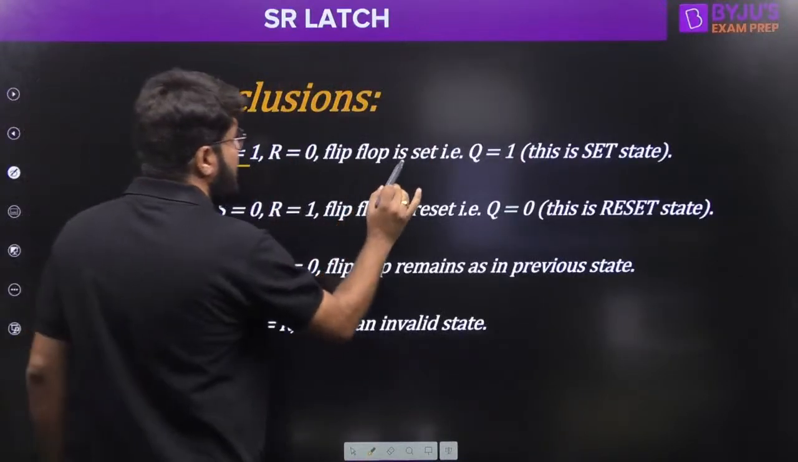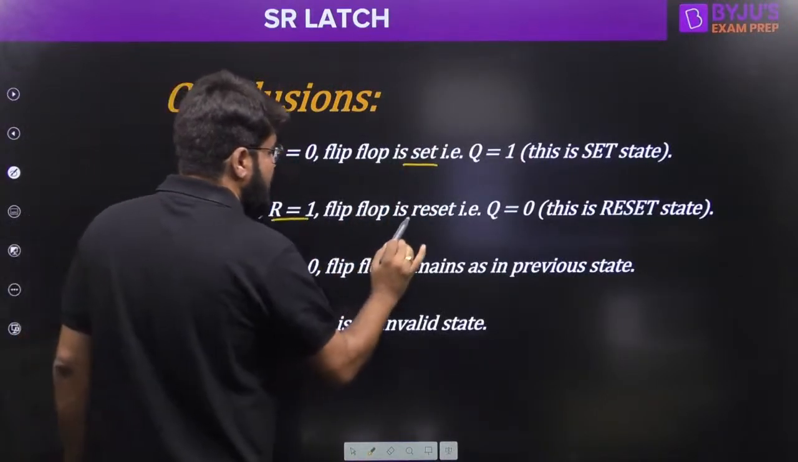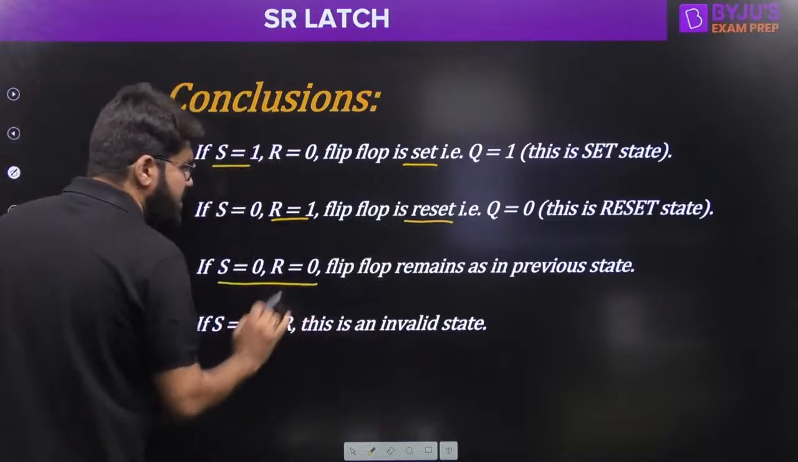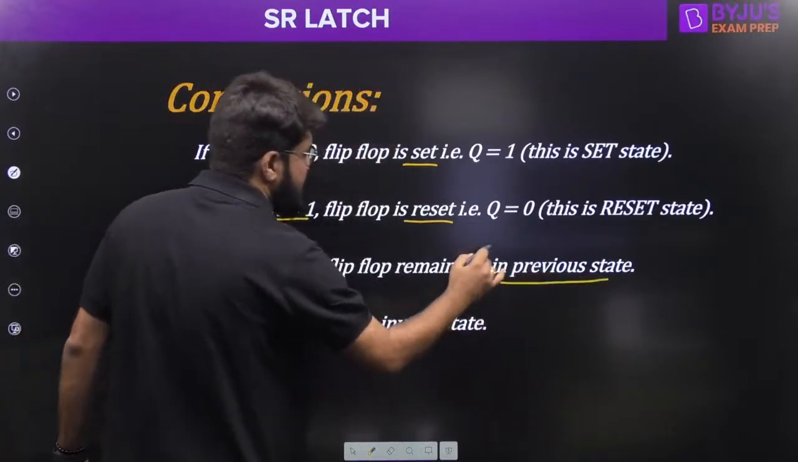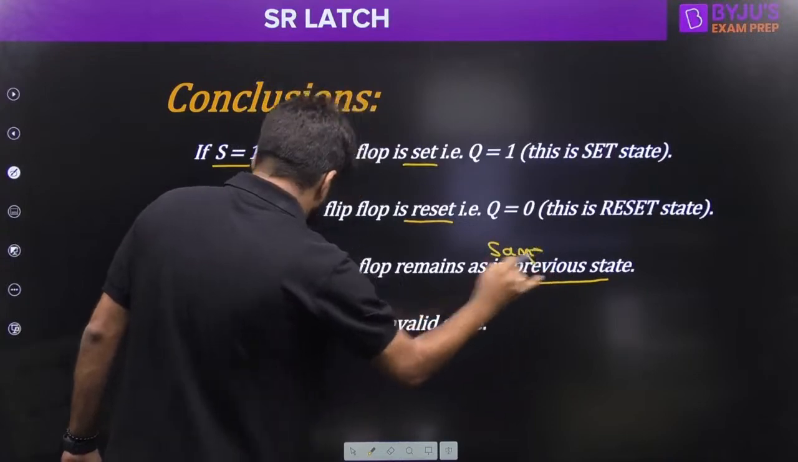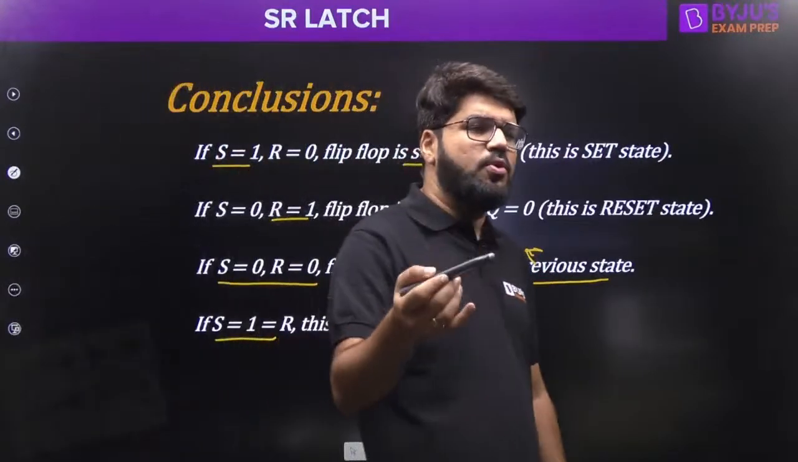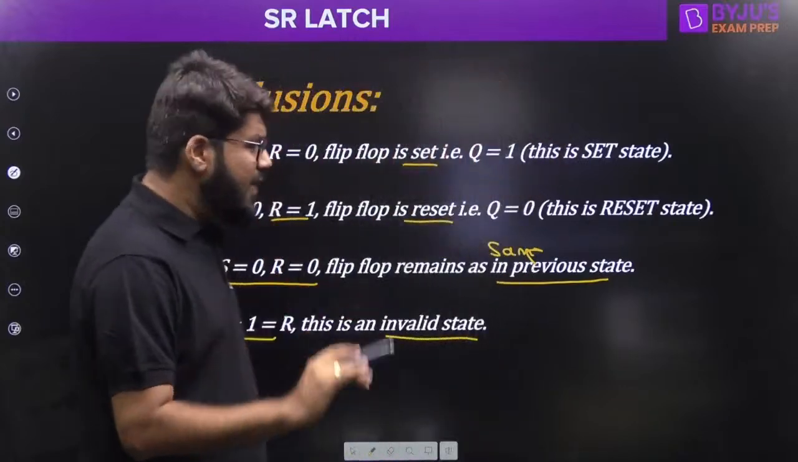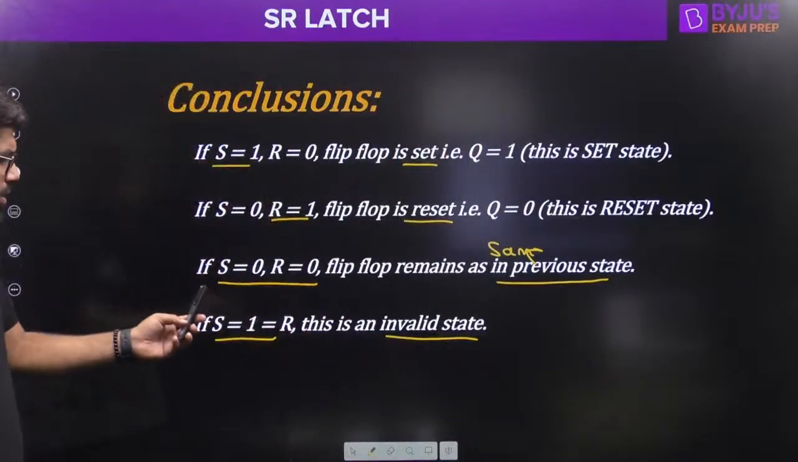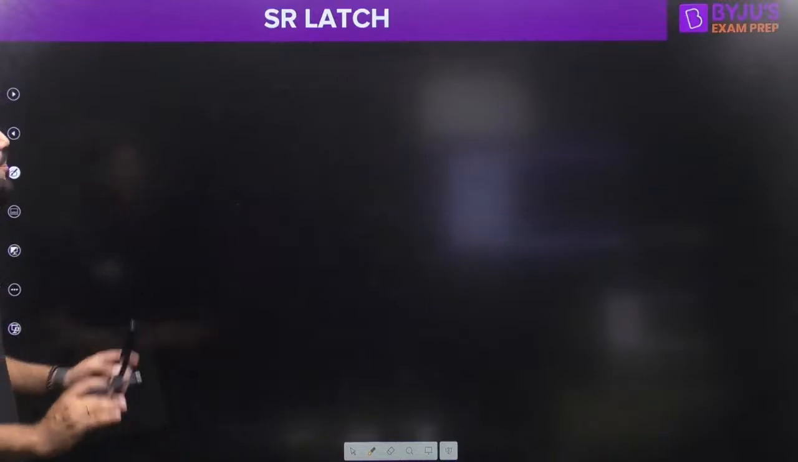If S equal to 1, the device is set. If R equal to 1, the device is reset. If both are 0, then the device remains in the previous state, the same state. If both are 1, then this is an invalid state. The reason for the invalid state, as I told you, I'll explain in the beginning of the next class. So this is already concluded, but now let's come to a larger picture.